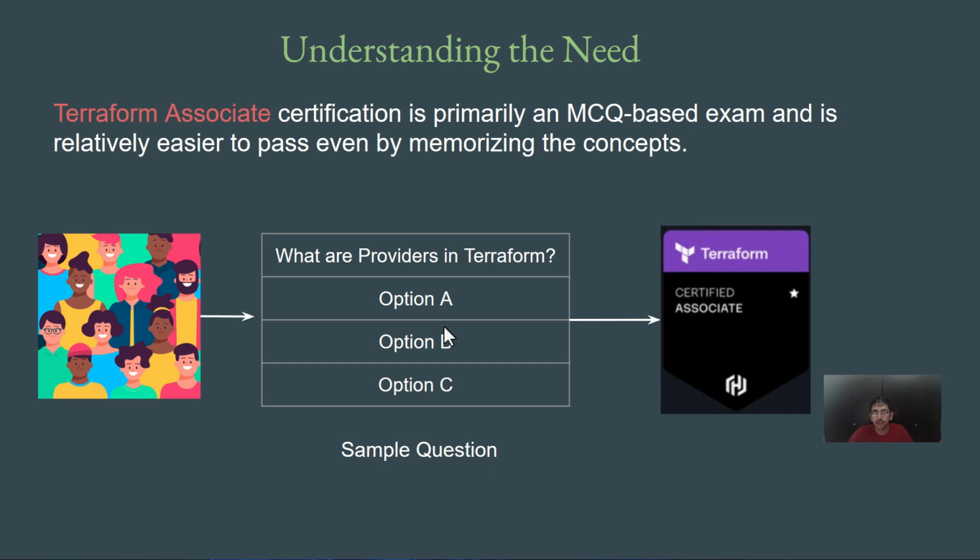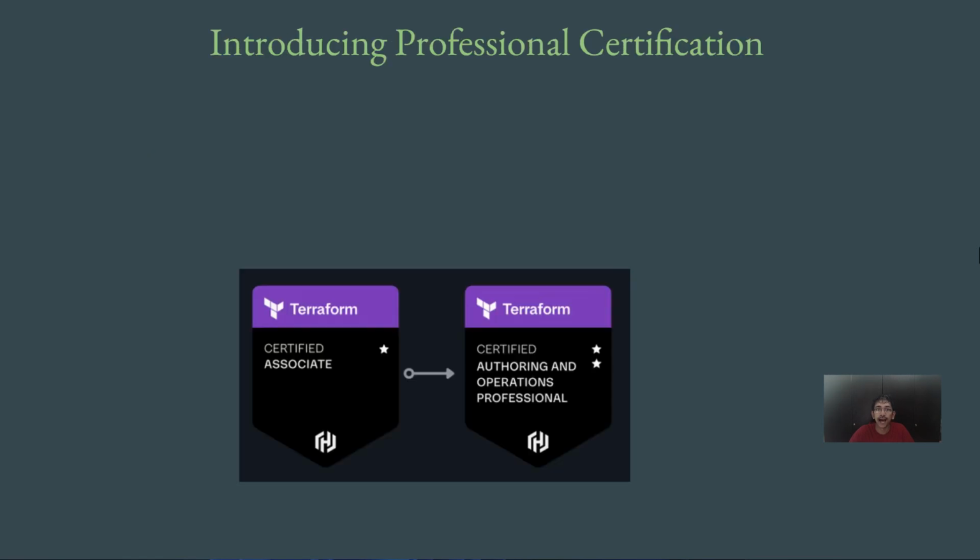Now, one of the shortcomings that you will see associated with Terraform Associate is that first, things are not really discussed in depth, and that is expected because this is an associate level certification. The aim here is to understand the core features of Terraform. The second challenge that most candidates face is that when they are certified and start to work in an organization using Terraform, there is a bit of a learning curve and difficulty, primarily because of lack of hands-on experience with Terraform. So in order to overcome this, and for users who want to understand Terraform in more depth, HashiCorp has released the professional level certification as well.